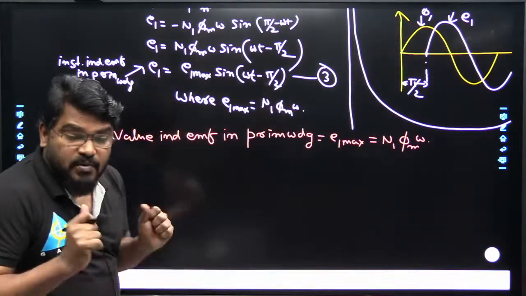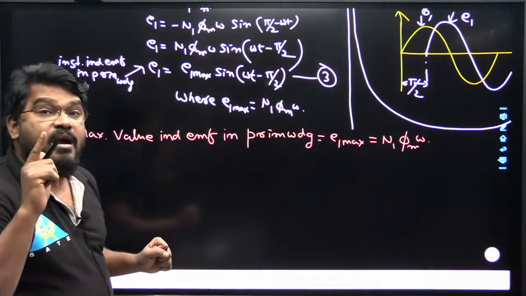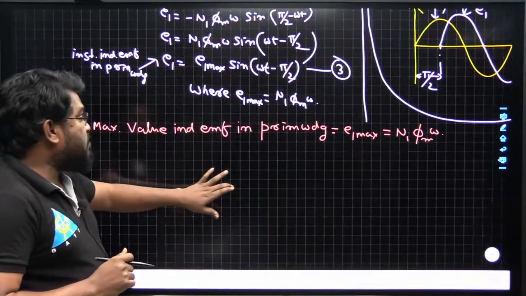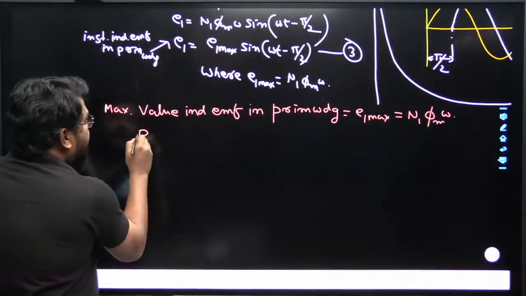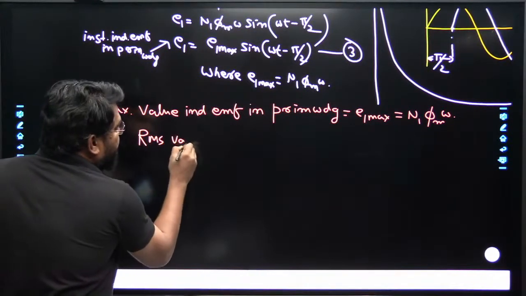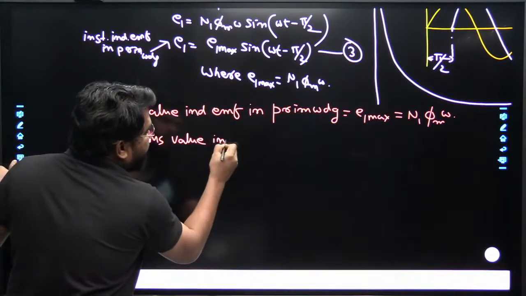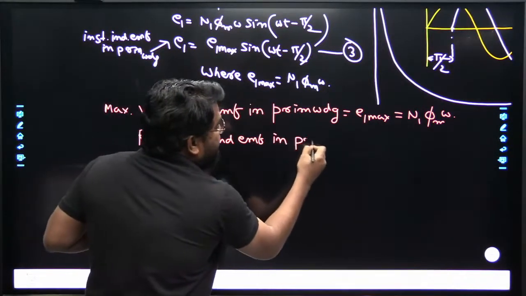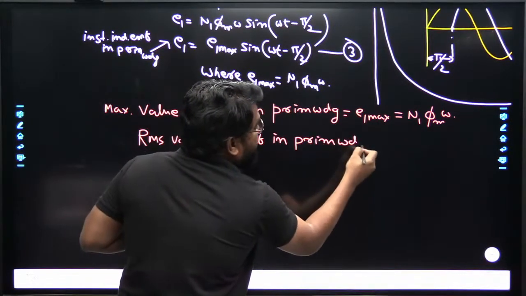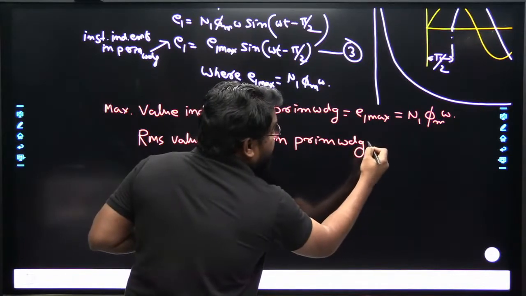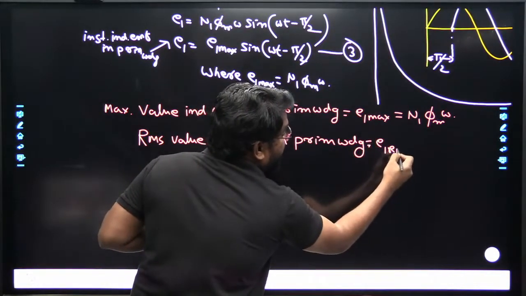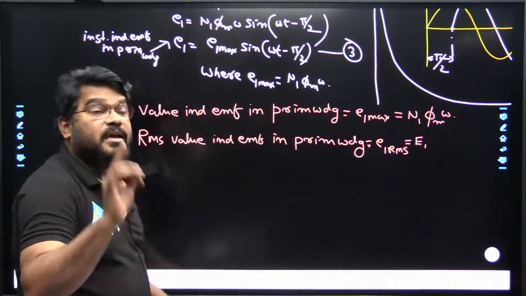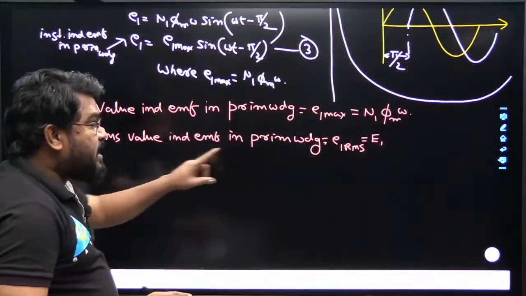But all AC voltages are measured in RMS value, not maximum value. So the RMS value of the induced EMF in the primary winding is represented by capital E1.